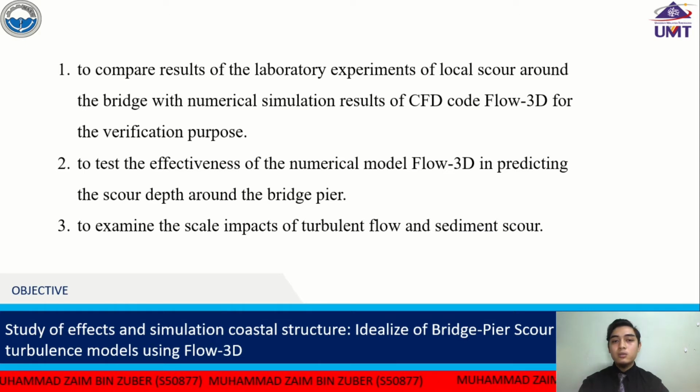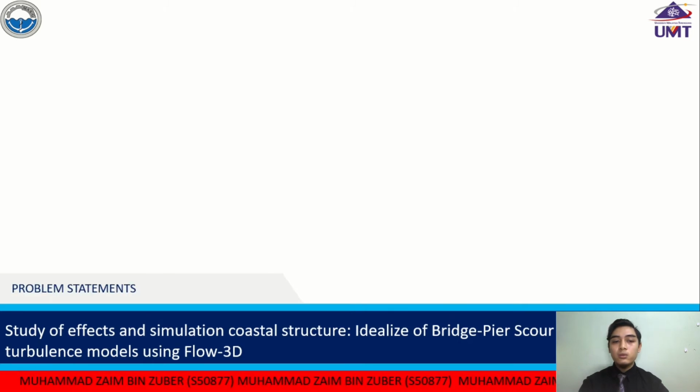The first one is to compare results of the laboratory experiment of local scour around the bridge pier with numerical simulation results of the CFD code Flow 3D for verification purposes. The second one is to test the effectiveness of the numerical model Flow 3D in predicting the scour depth around the bridge pier. And the last one is to examine the scale impacts of turbulent flow and sediment scour.